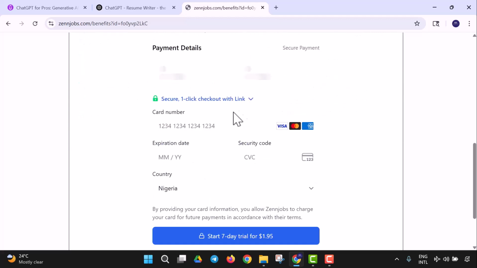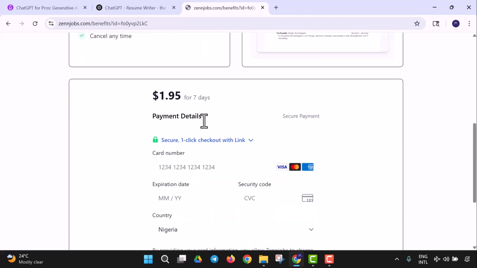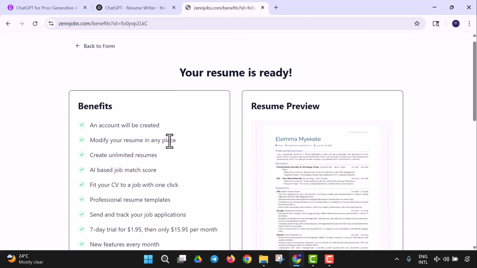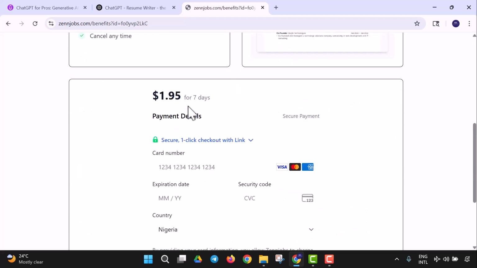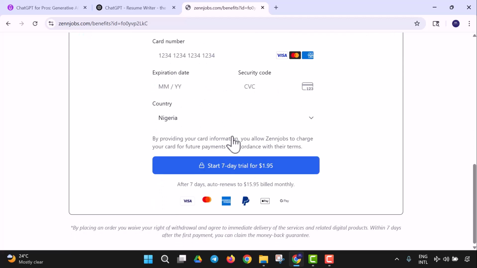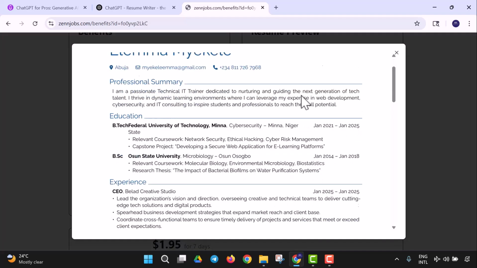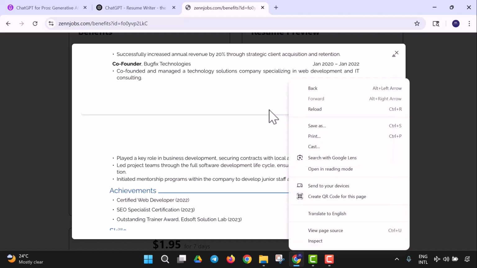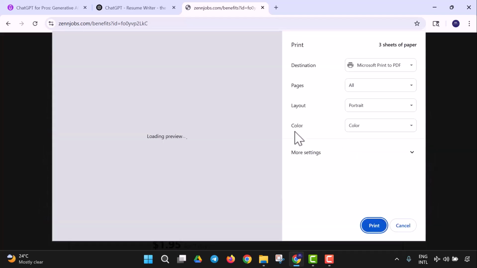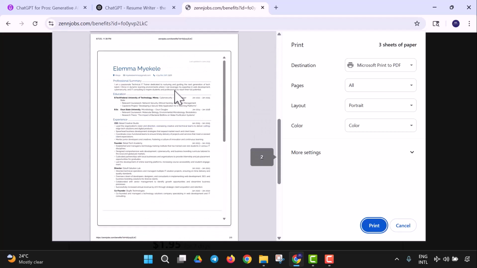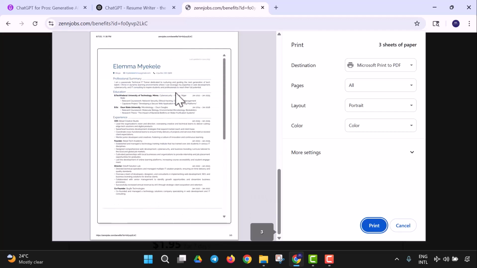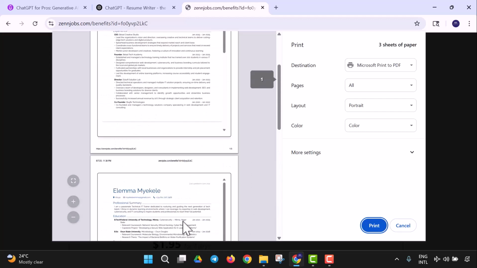So you can download this, but it says you can download it for $1.95 for 7 days. Yeah, so this way it simply automates this. But regardless, if you don't want to, as you could see, this is the resume right here. So what I'll do is to try to print that out from my system, and I'm going to be able to see what the print version looks like. And here we are, which is perfect. So you have your resume right away created from Zen Jobs, and look at it looking perfect.